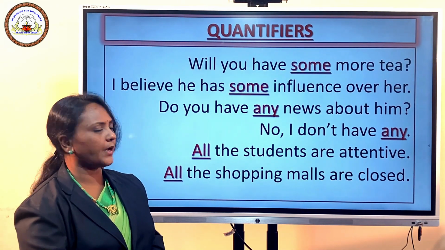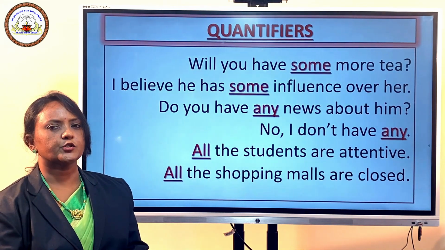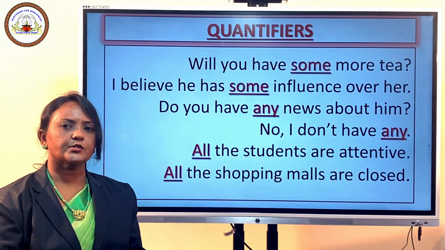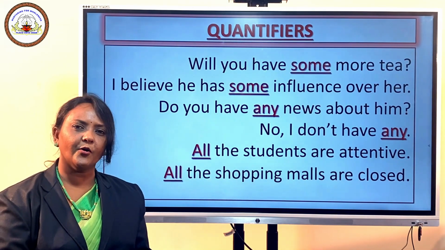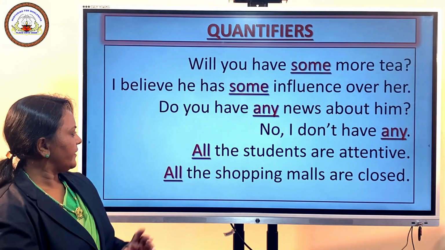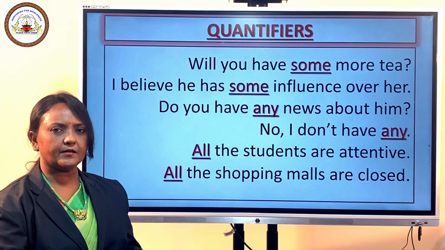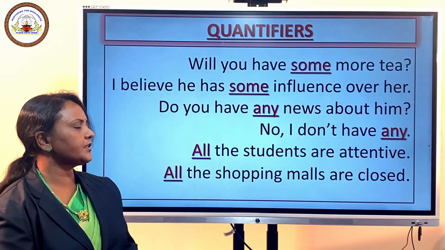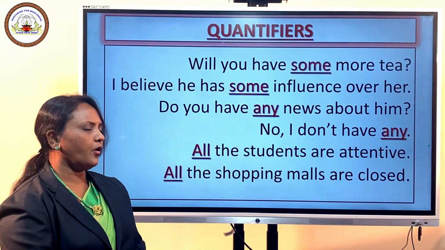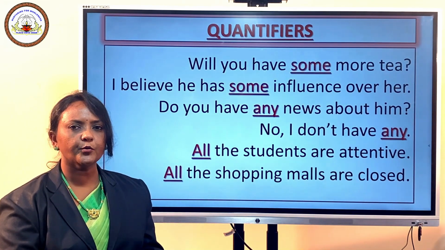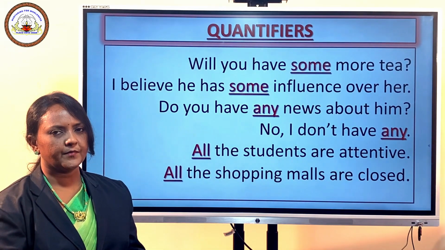Some is used in positive sentences to make polite requests and to mention an unspecified amount, number or quantity. Last two sentences. All the students are attentive. All the shopping malls are closed. Here, all is used along with plural nouns, students and shopping malls.